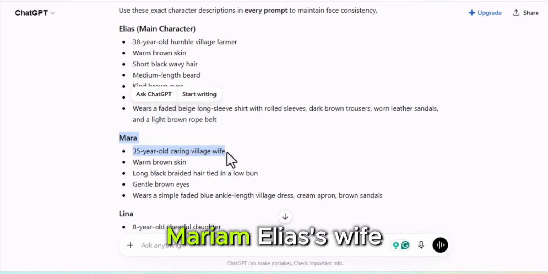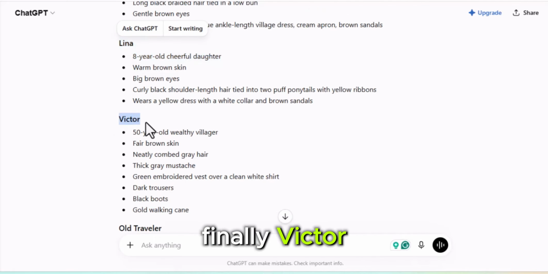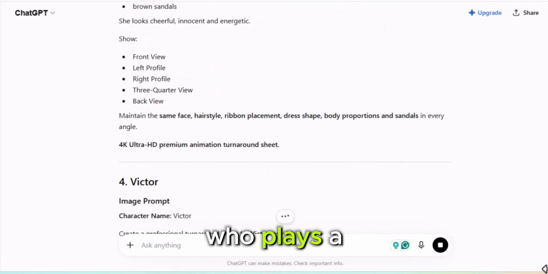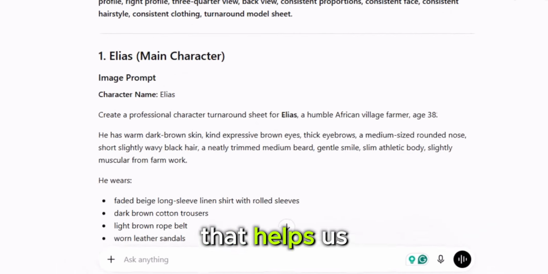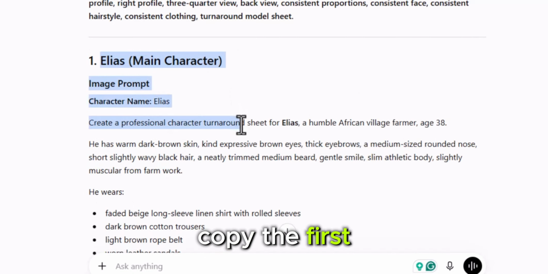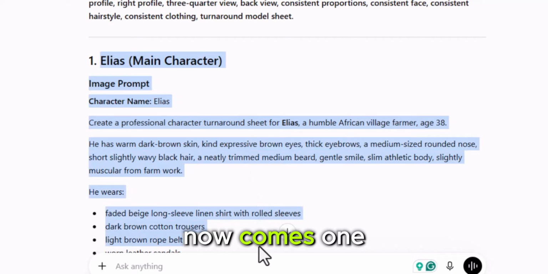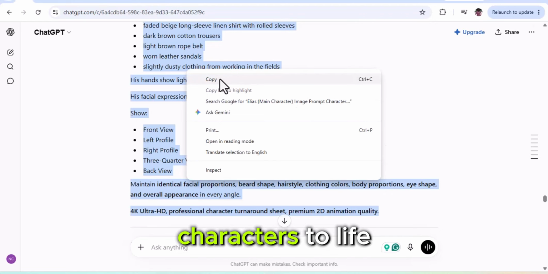Next, we have Miriam, Elias's wife. Then we have Lena, their daughter. And finally, Victor, another important character who plays a major role in the story. Every character comes with a detailed description that helps us keep everything consistent throughout the animation. Copy the first image prompt. Now comes one of my favorite parts of the entire workflow. We're finally going to bring these characters to life.